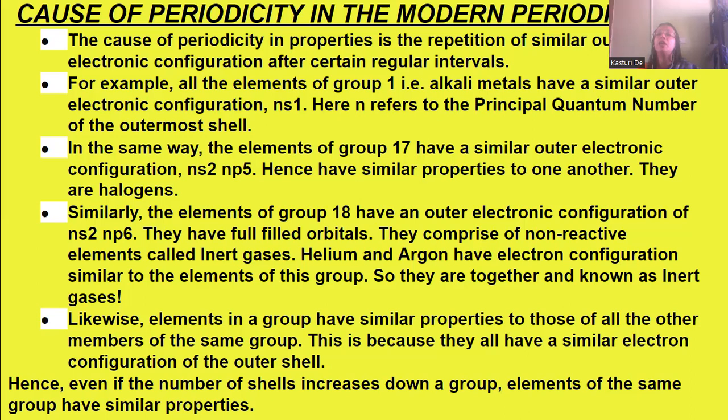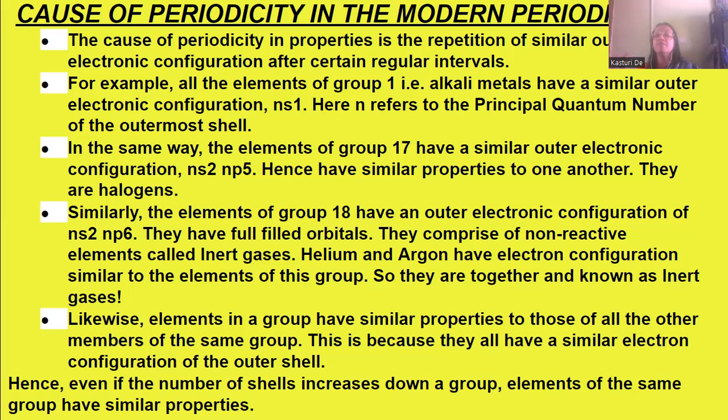Similarly, group number 18 is the noble gas group. That is, we have the inert gases or noble gases there. They have an outer electronic configuration of ns2, np6.